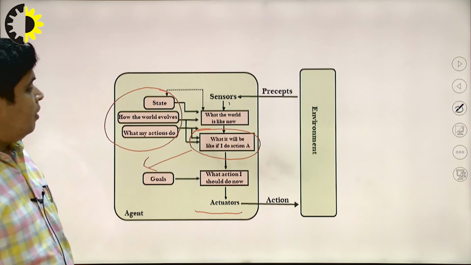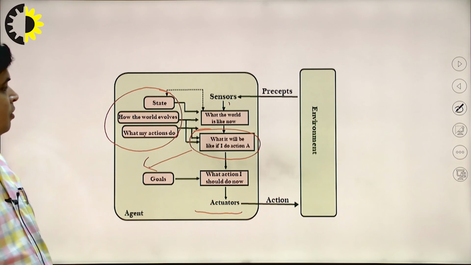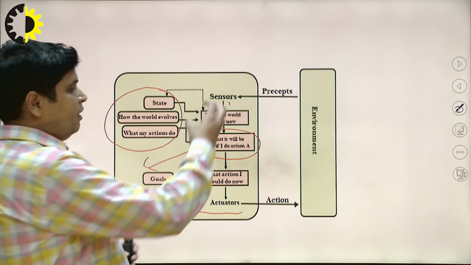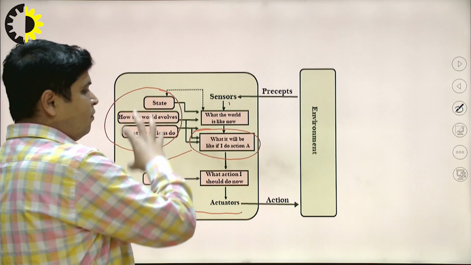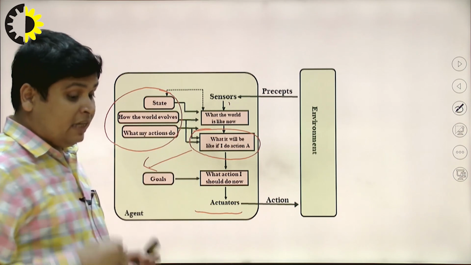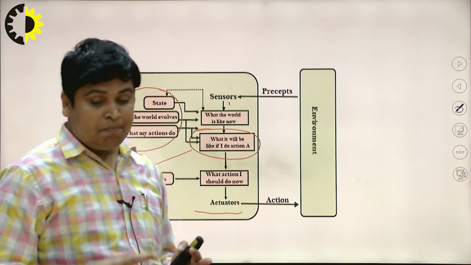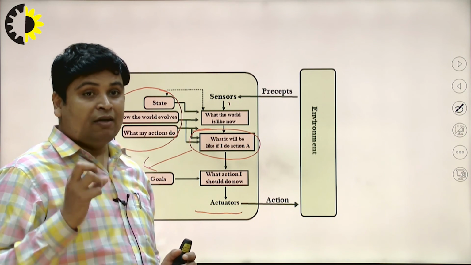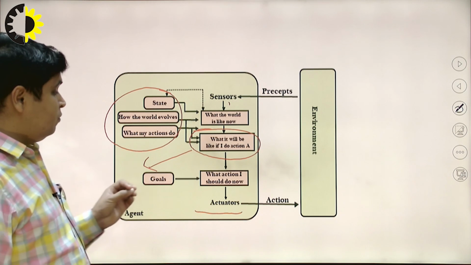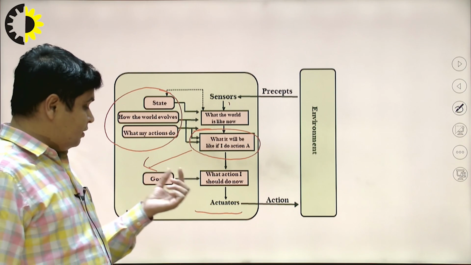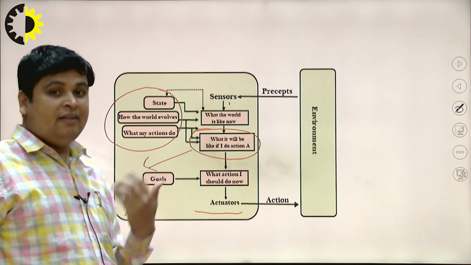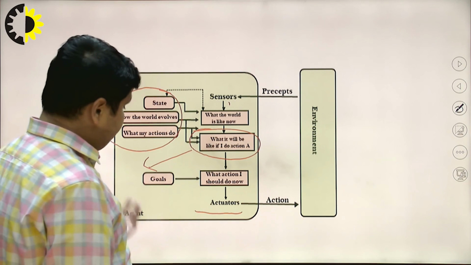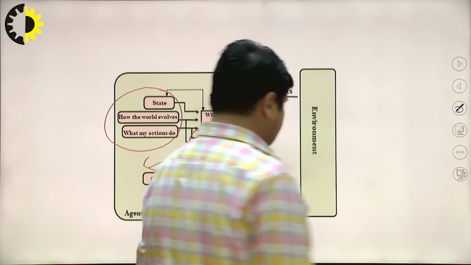Okay, and you will see here, finally it will see the environment, take the knowledge from the particular predefined model, and will also take decisions by the goal. When they perform the actions, they check the goal state, whether I have reached the goal state or not, and finally they perform the actions.